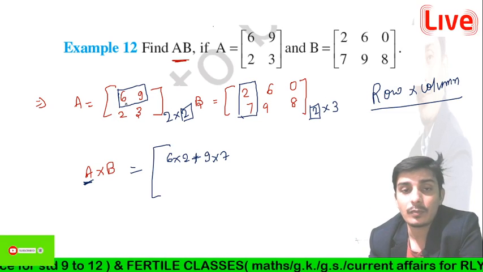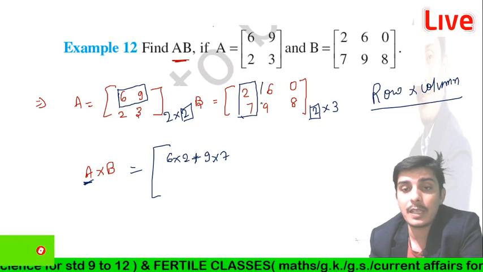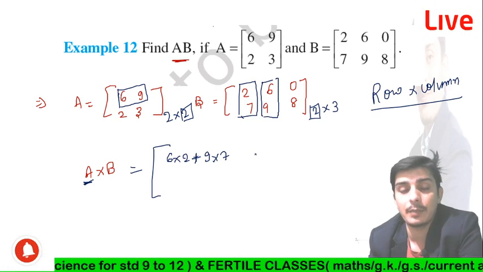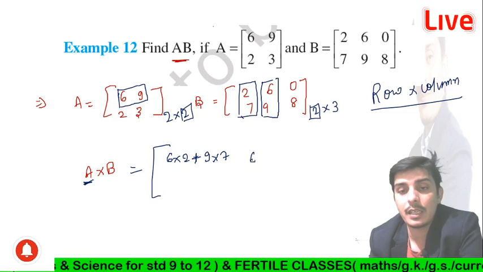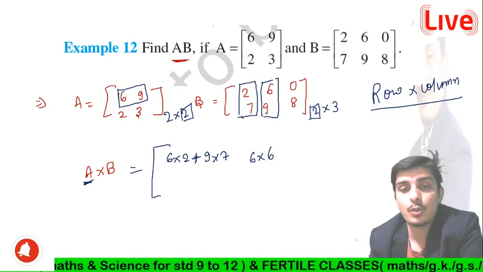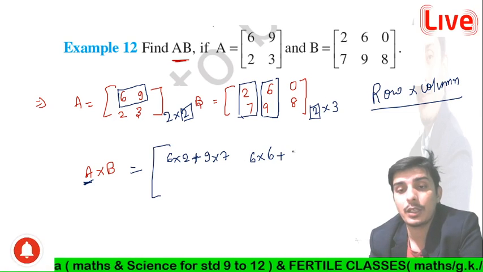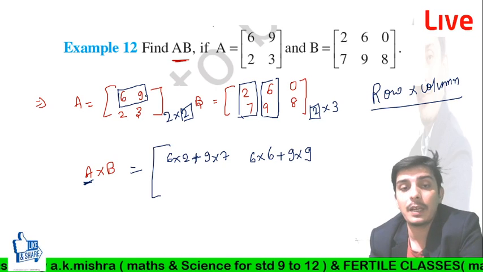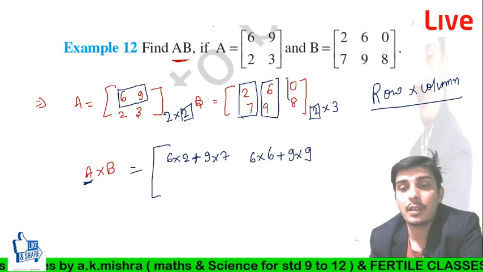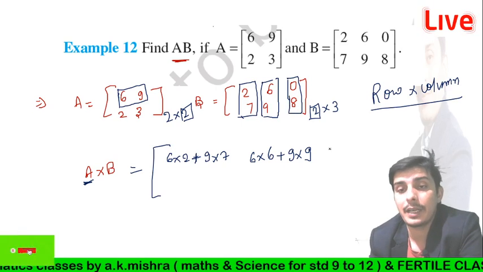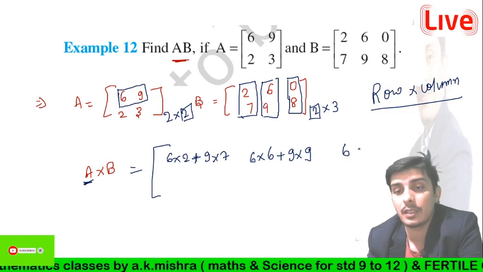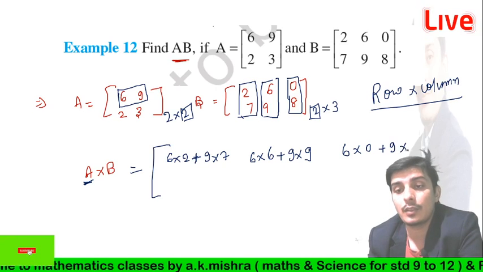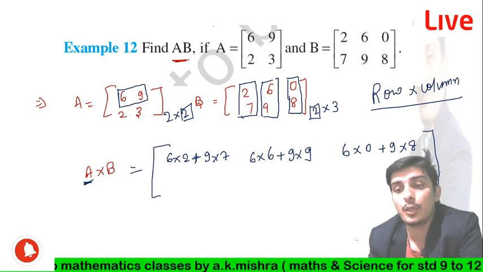Now we have to multiply with the second column. For the first row and second column we get this element: 6 into 6 plus 9 into 9. And just like this, when we multiply the first row with the third column of the second matrix, we get 6 into 0 plus 9 into 8. Are you getting my points?